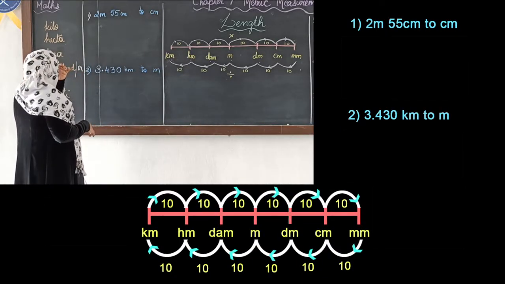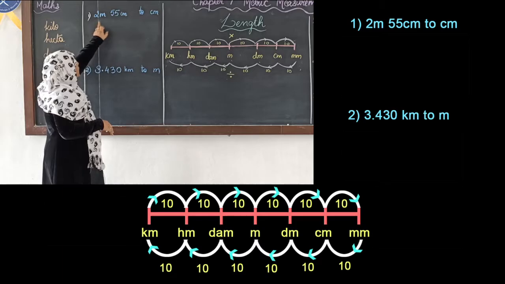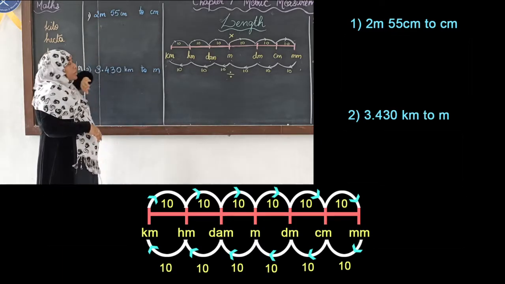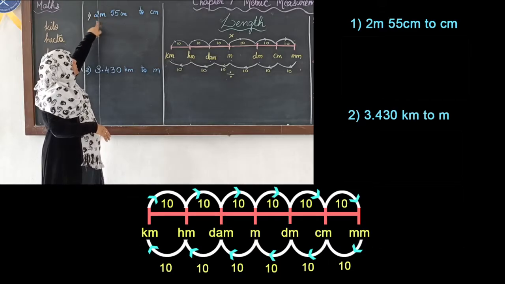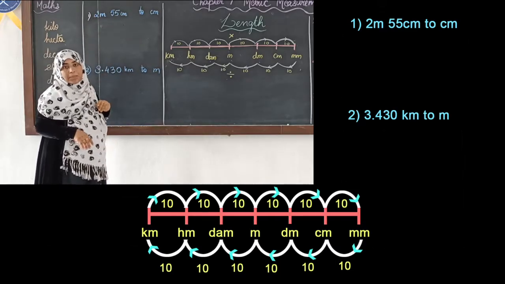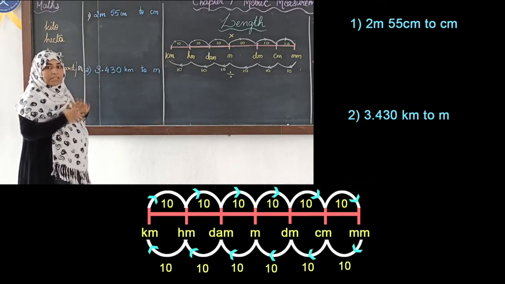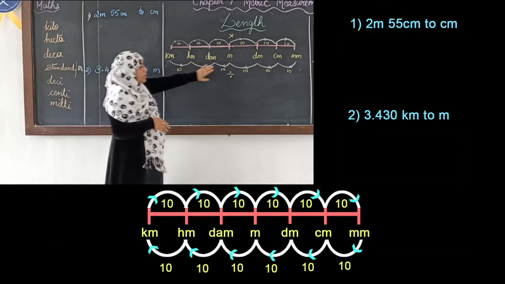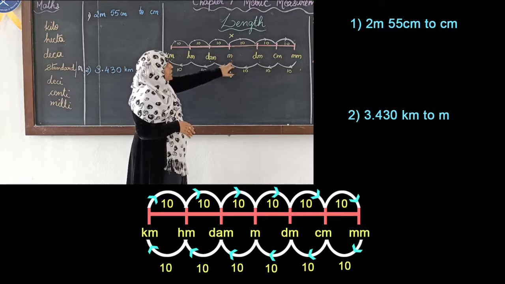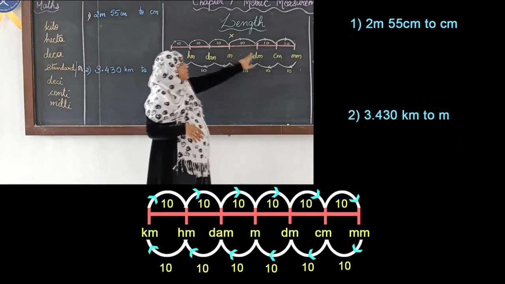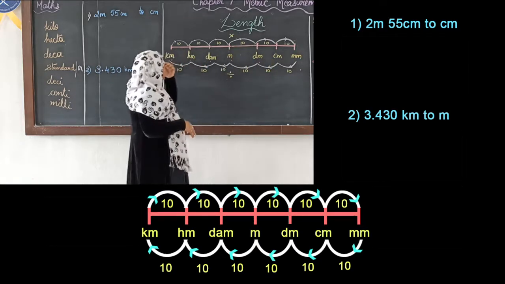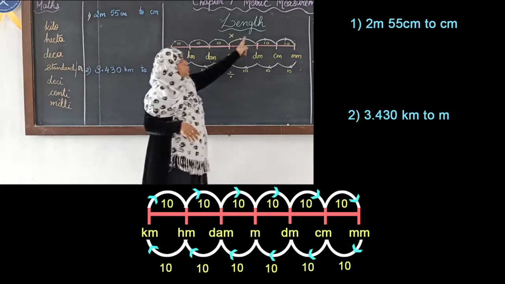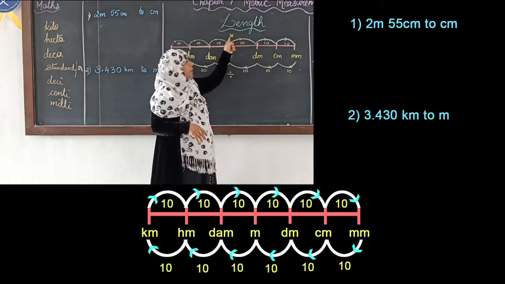The first question I have here is 2 meters 55 centimeters to centimeters. This 2 meters we have to change to centimeters. Is meter big or centimeter big? If you look at the arrangement, meter is a bigger unit and centimeter is a smaller unit. So we are converting a bigger unit to a smaller unit, big to small, so we will multiply.